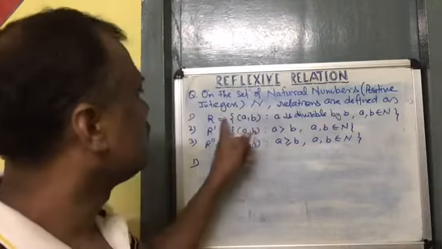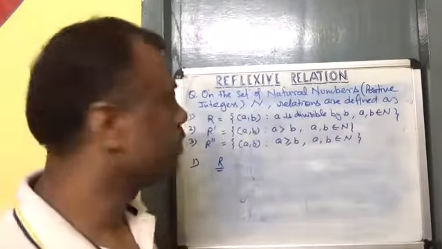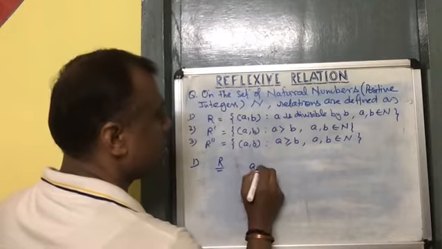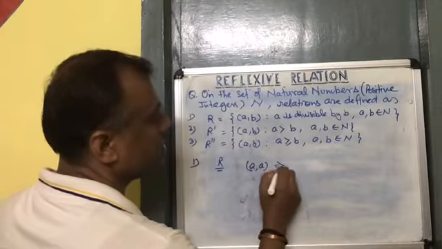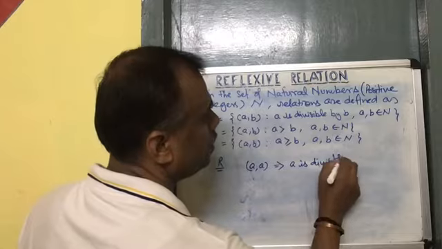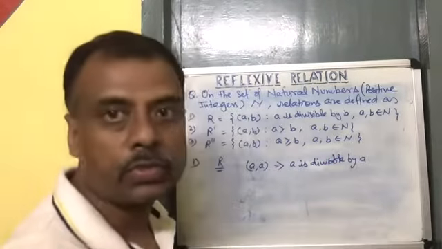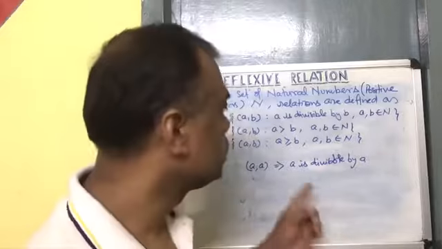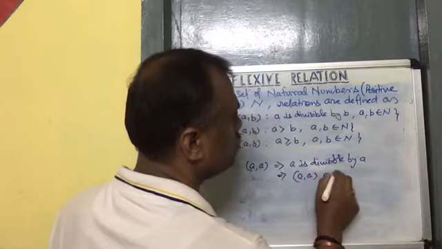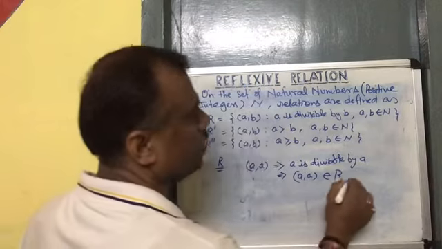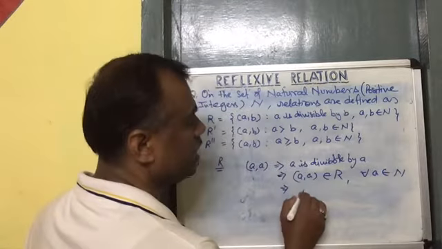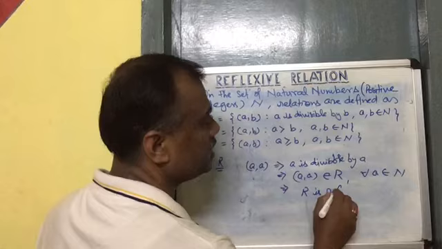For R, the relation is A is divisible by B. So let us consider A. This implies A is divisible by A, which is true. Every number is divisible by itself. So this implies that A belongs to R for every A belongs to the natural numbers. This implies that R is reflexive.